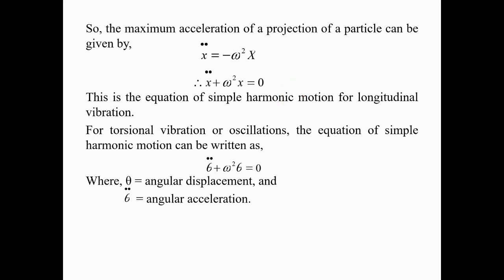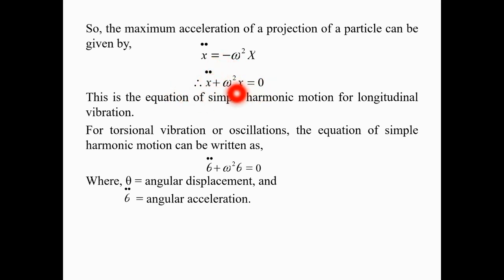This equation is the most important because we are going to find the equation of motion for a given particular system, and then compare that equation with the equation of simple harmonic motion, as all vibrations are in the form of simple harmonic motion. That is how, by comparing the equations, we can get the value of omega square and the value of omega, that is the natural frequency of the system.